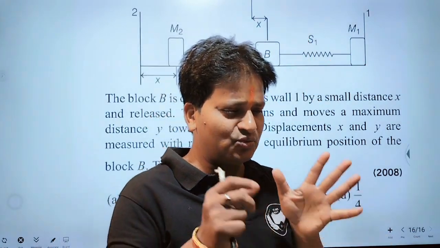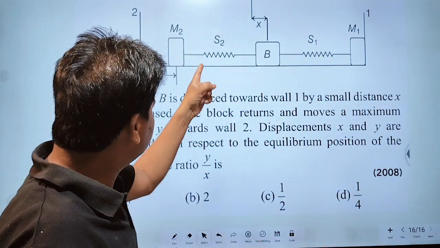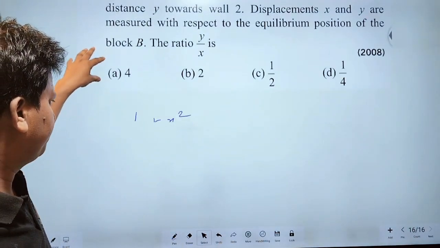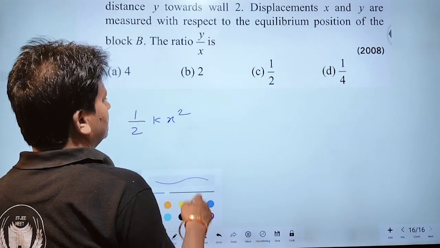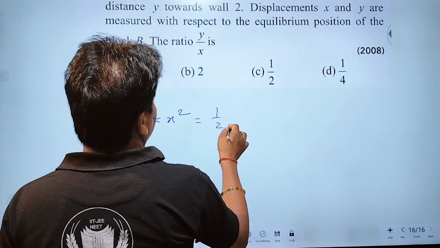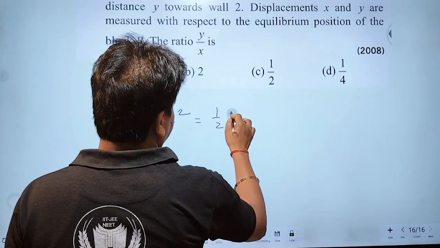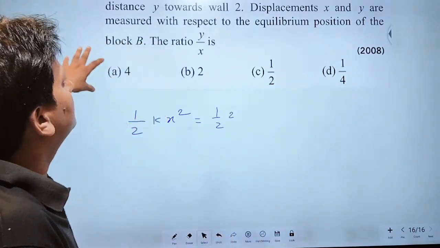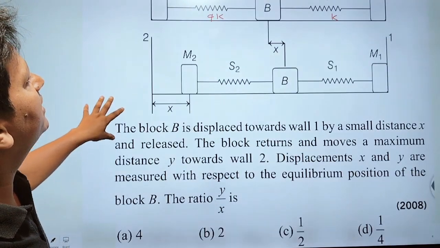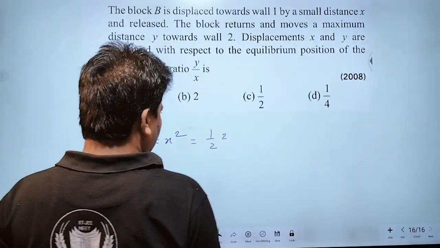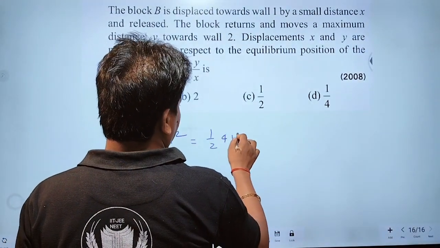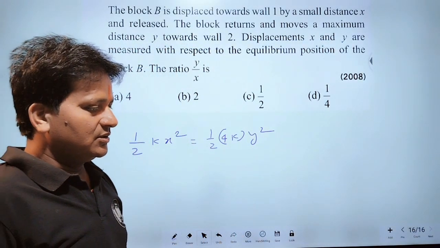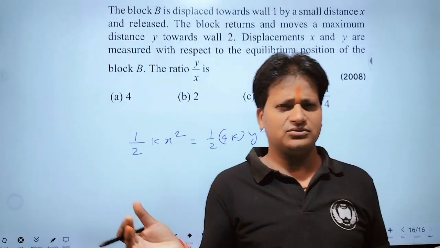Therefore, this spring has no extension or compression, but this spring has compression y. Therefore, this will be half into 4K, into y square. What is the spring constant? 4K or 2K? 4K.